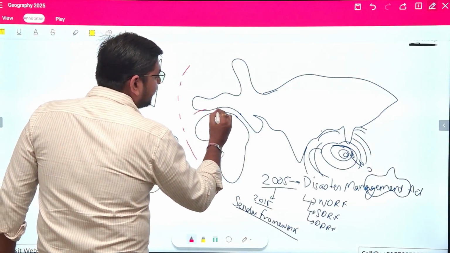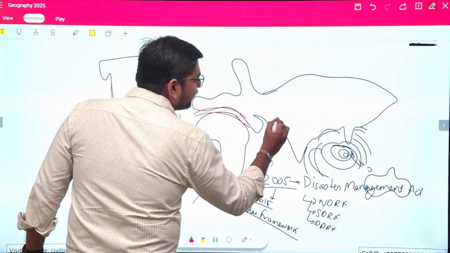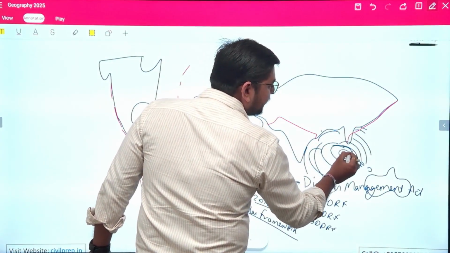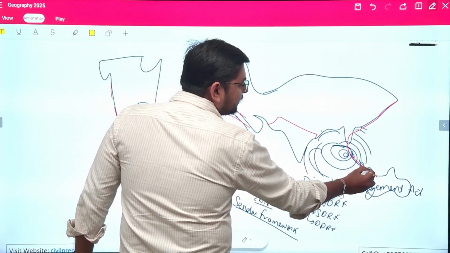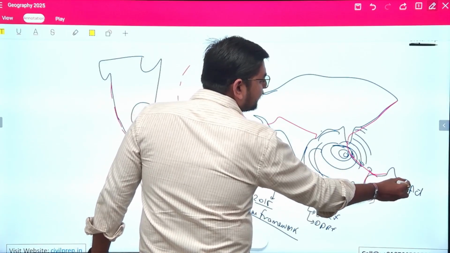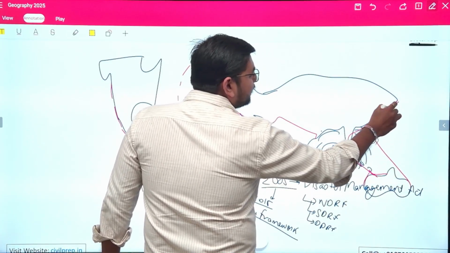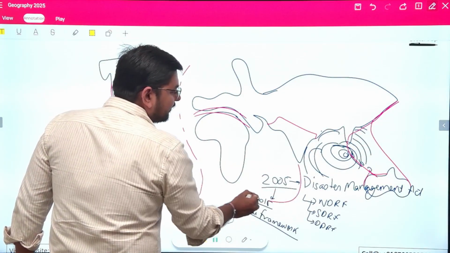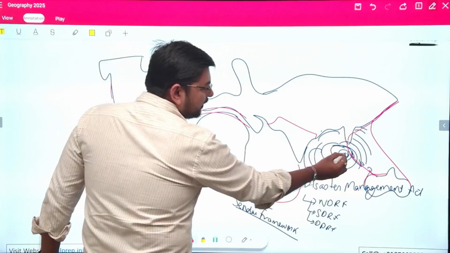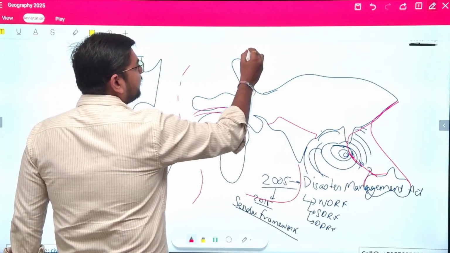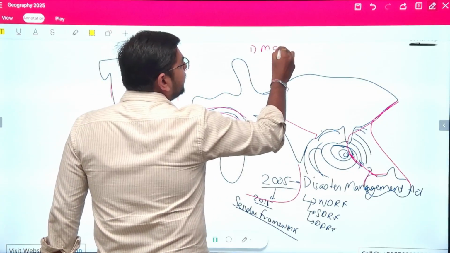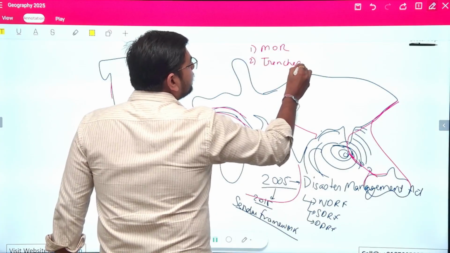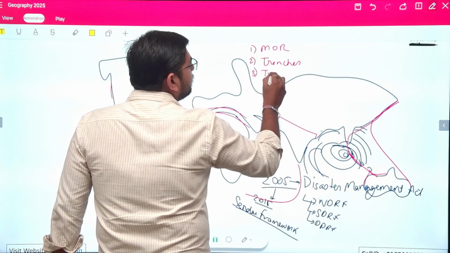So these are regions where the occurrence of tsunami is very high. Here we see the interaction of the plate boundaries. Under the ocean floor, we have certain mid-oceanic regions and certain regions of trenches. So we have identified, number 1, the mid-oceanic regions, number 2, trenches, number 3, the transform boundary.